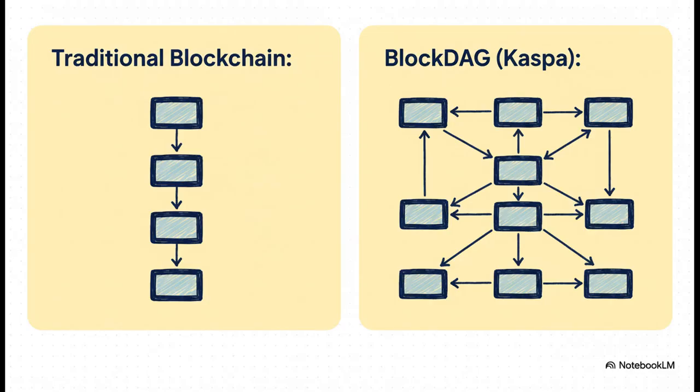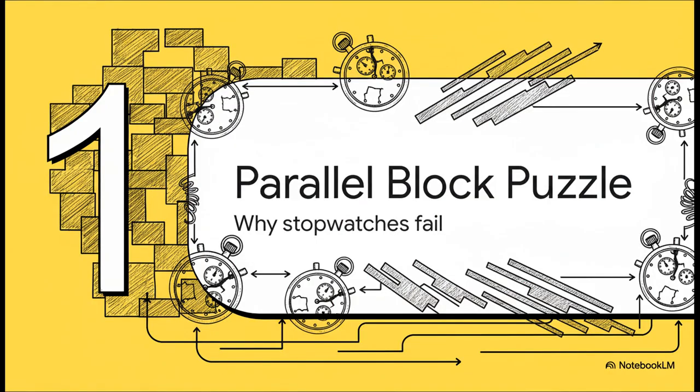With a traditional blockchain, time is pretty straightforward. It's just a single straight line of blocks, one after another. But Kaspa uses a block DAG. Here, blocks get created in parallel, forming this complex, messy web instead of a neat line. And this is where our normal everyday idea of time just completely falls apart. Yeah, this whole thing creates what you could call the parallel block puzzle. And it's exactly why a normal stopwatch just won't cut it for a network like Kaspa.